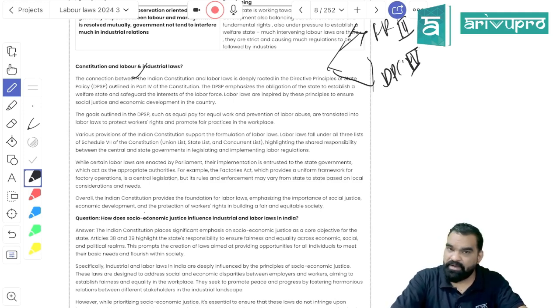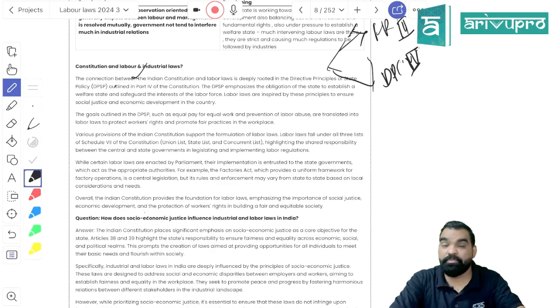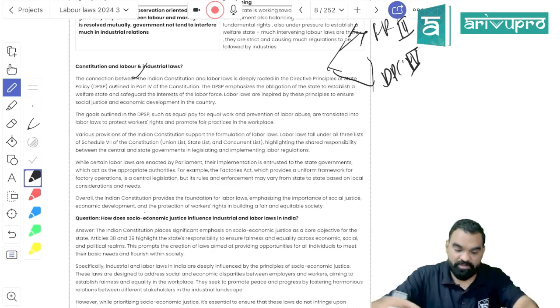And when it comes to fundamental rights, this is a right that is available to each and every individual over here in India, that will make sure that they are provided with basic human rights. Okay.